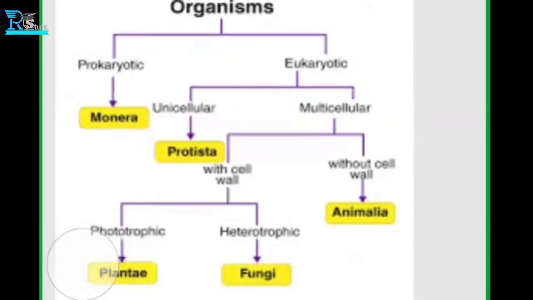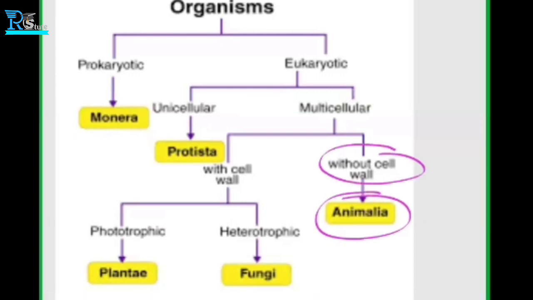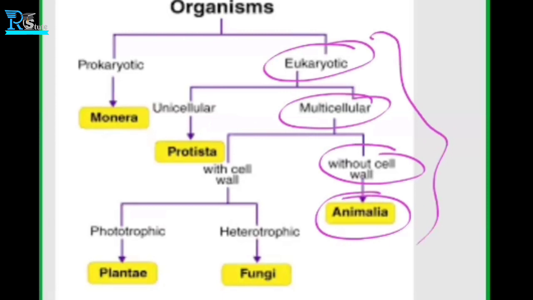Take this snapshot, as this diagram will not be in your syllabus, but it is really helpful to know about all 5 kingdoms. You should remember all the names, even the sequence. If anybody asks you, tell me about the Animalia, you will say animals don't have a cell wall, they are multicellular, and they are called eukaryotic because they have multiple cells. So all these 4 points can lead to a 1 mark or 2 marks question.